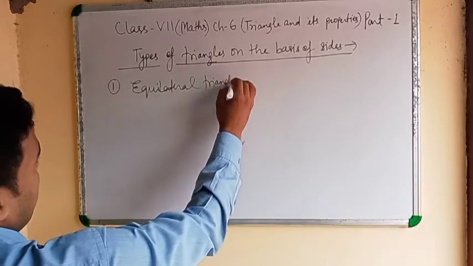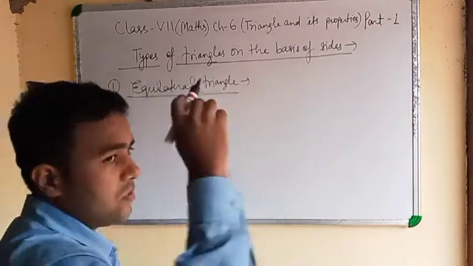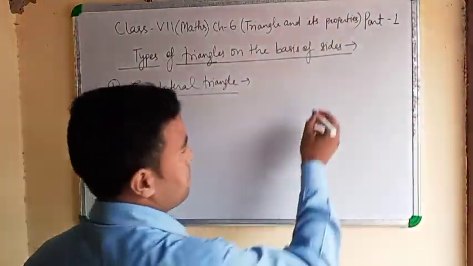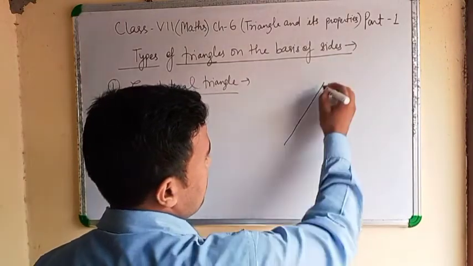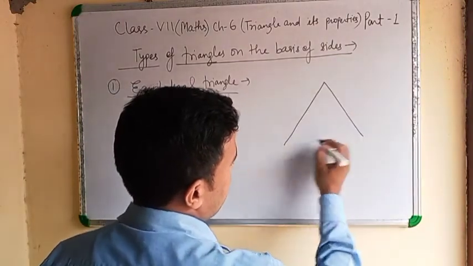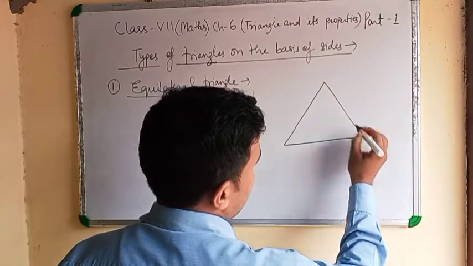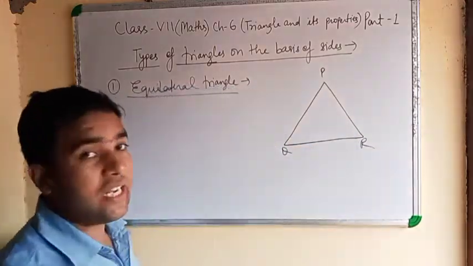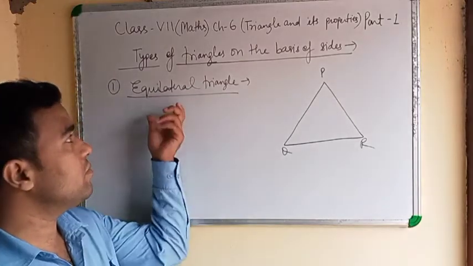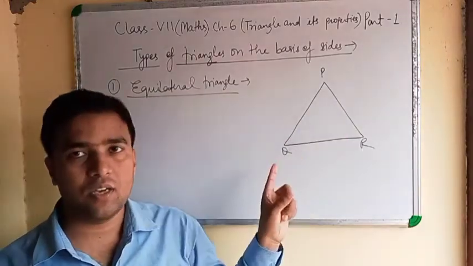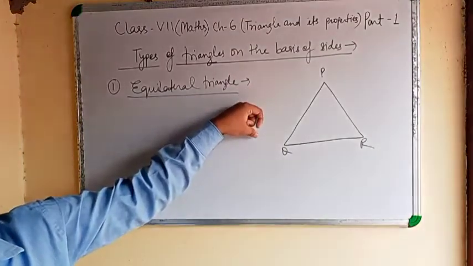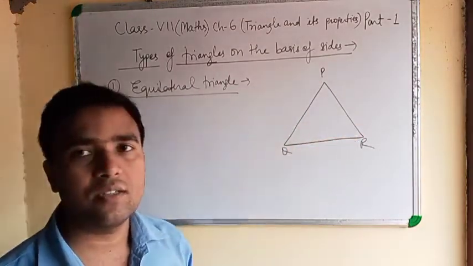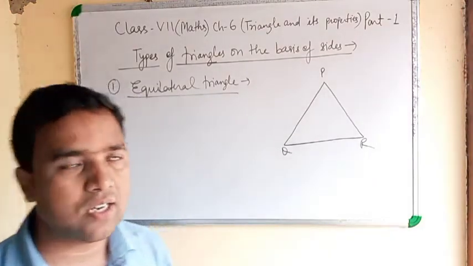First is the equilateral triangle. Okay? Triangle PQR. Equilateral means all sides are equal. If in any triangle all the three sides are equal, that is an equilateral triangle.